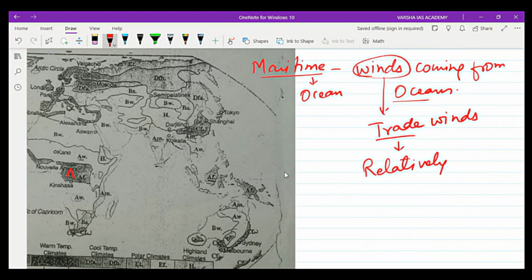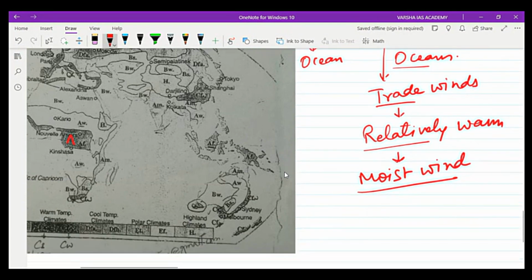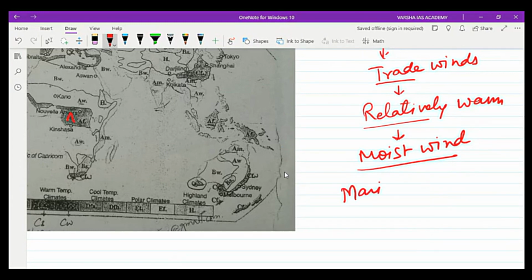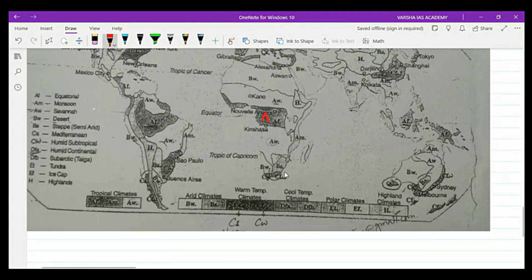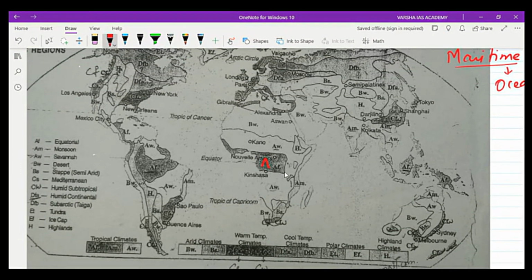Trade winds are relatively warm, right? So coming from the oceans, the warm wind gains moisture. These winds are moist winds. So these maritime air masses are moist, so they cause precipitation, right? So in the world we find the AM climate. This is AM climate.